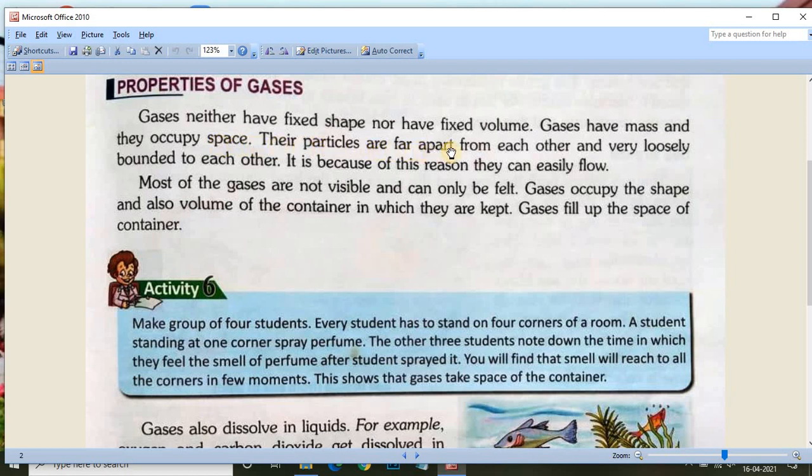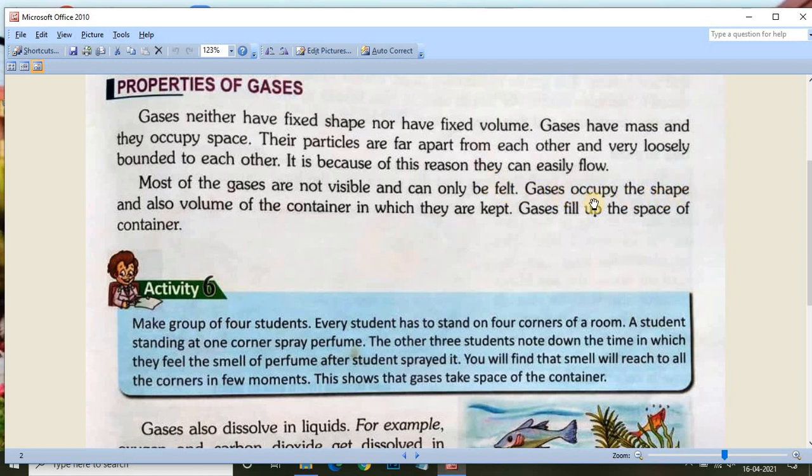Their particles are far apart from each other and very loosely bound to each other. It is because of this reason that they can easily flow. Most of the gases are not visible and can only be felt.